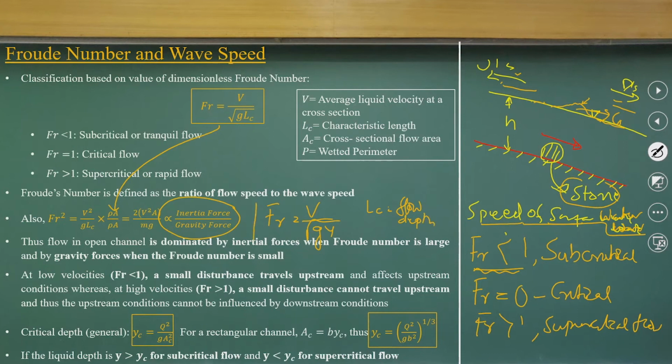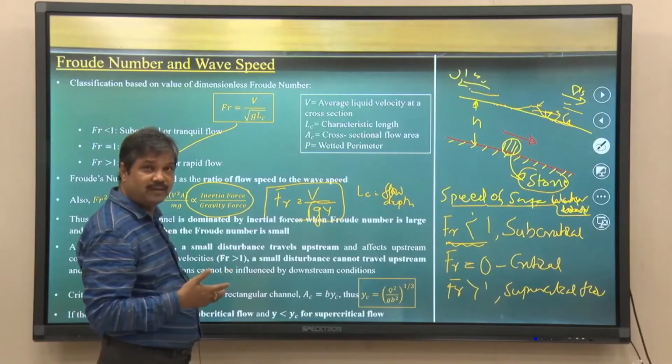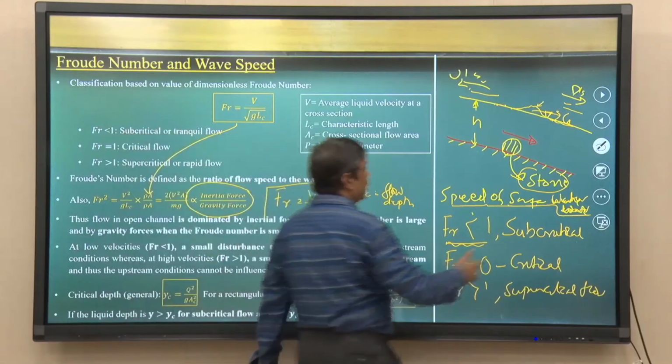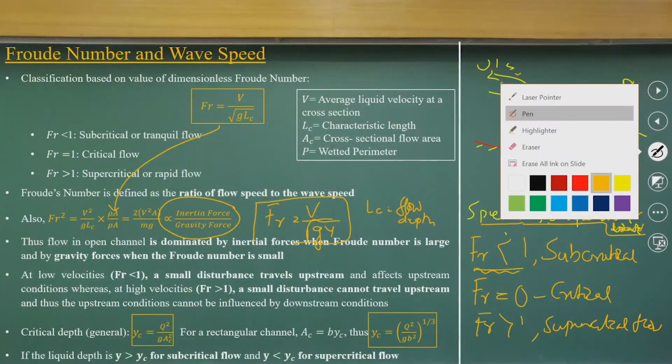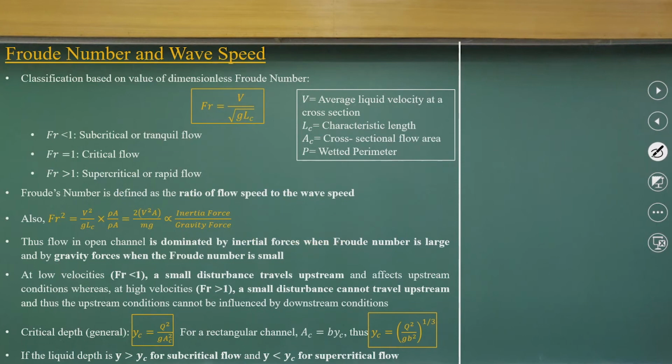Okay. So, now if you look at the flow Froude number, which we define as inertia force by the gravity force, when you do this we are getting the flow Froude number as a function of the speed of water. That is what I need to write: the flow Froude number is the speed of water divided by the square root of g y.